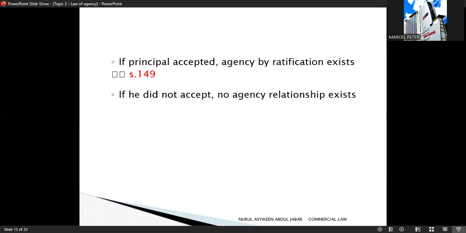So if the principal accepts the act that was done without authority, the agency by ratification exists. Once the principal accepts, it means an agency relationship is created and the principal is legally bound by the contract. So the law treats the situation as if the agent had authority from the beginning. When ratification does not exist: if the principal does not accept the act, there is no ratification and no agency relationship exists. In this case, the principal is not liable for the contract.